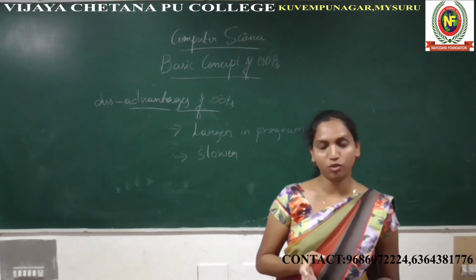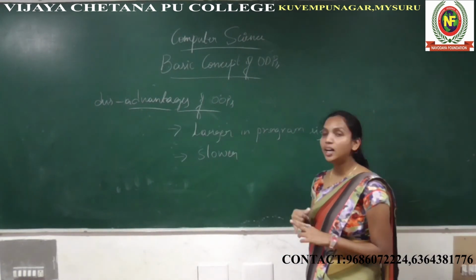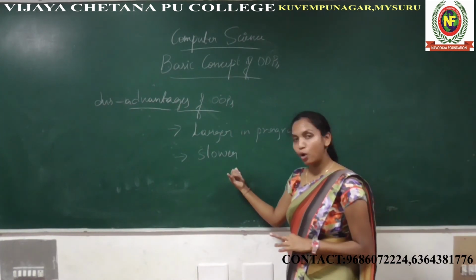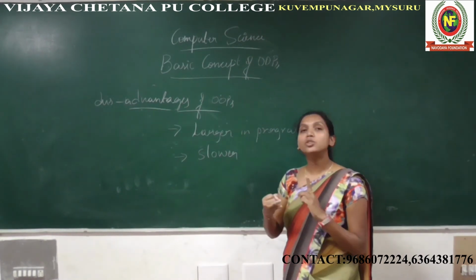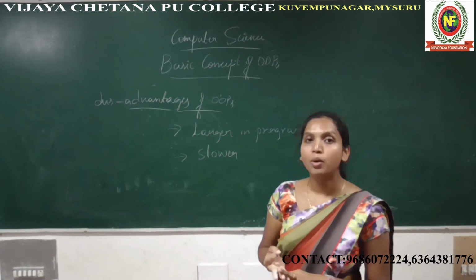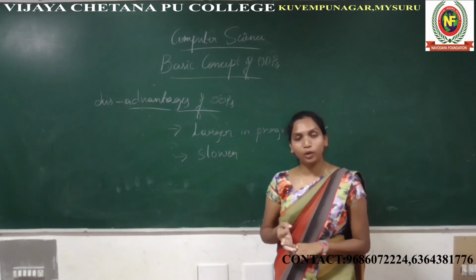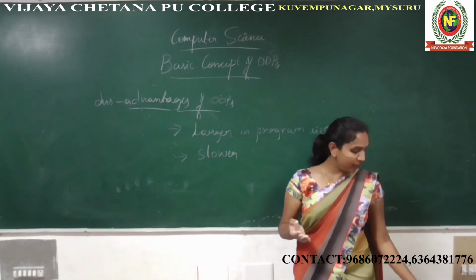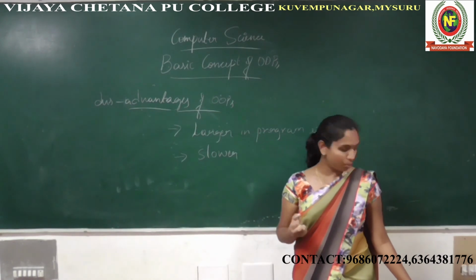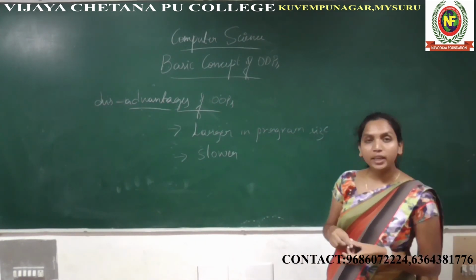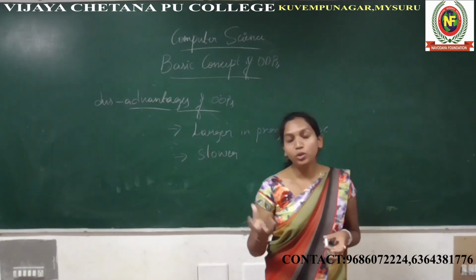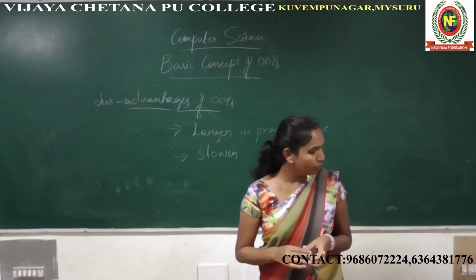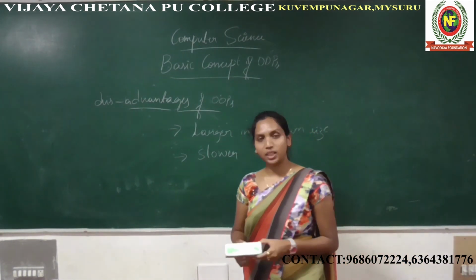These are the disadvantages. What is the first disadvantage? It has a larger programming size. Because of this larger programming size, it has a slower execution rate, right? And it is not suitable for all types of programs, and it uses polymorphism and dynamic binding. It requires processing time, it consumes more time, and the software development, debugging and testing tools are not standardized. These are the disadvantages of OOPS. Okay, I hope you understood the disadvantages of OOPS.